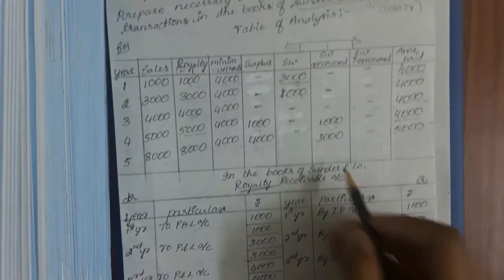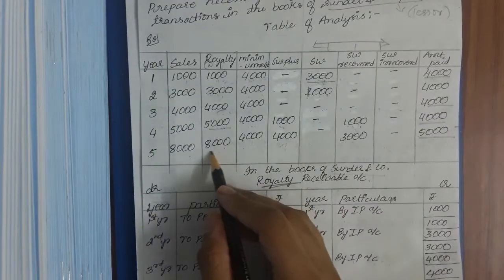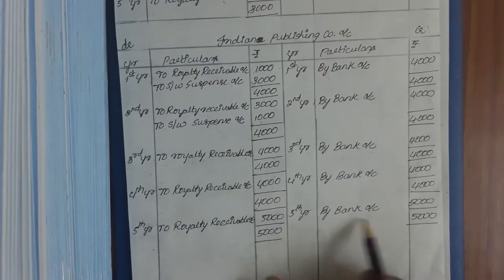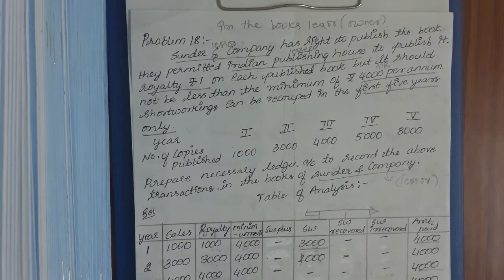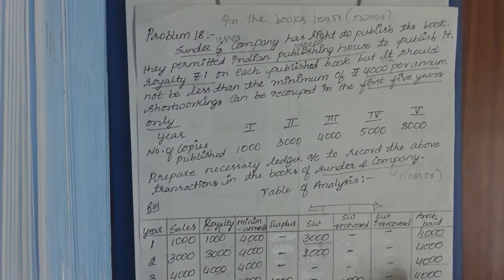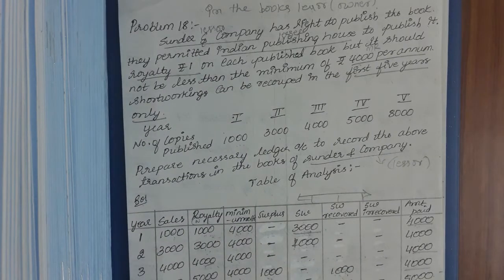So in the fifth year, you have paid 5,000 rupees by bank, completely from the royalty itself. By bank account 5,000, to royalty receivable account 5,000. So this is all about problem number 18. This completes problem number 18, and the next problem is the same kind of problem, with some similarities. So I'll be giving that as an assignment. Please do solve that. Any doubts you can ask me. Thank you.